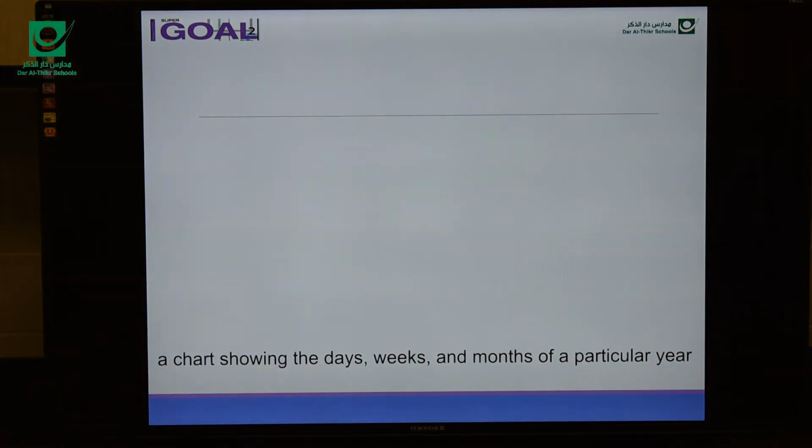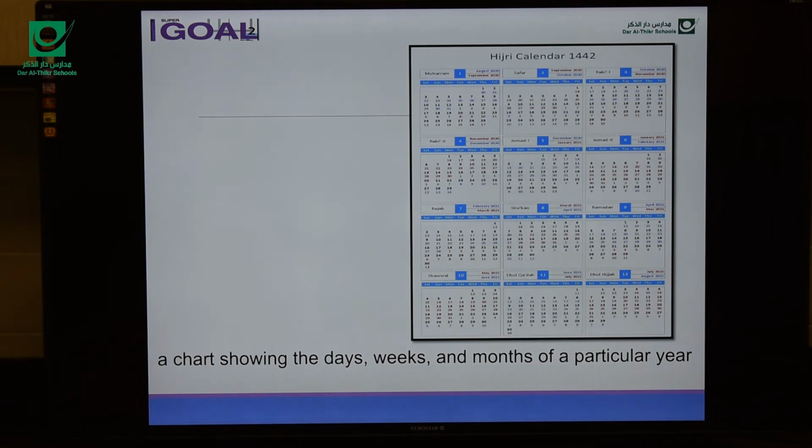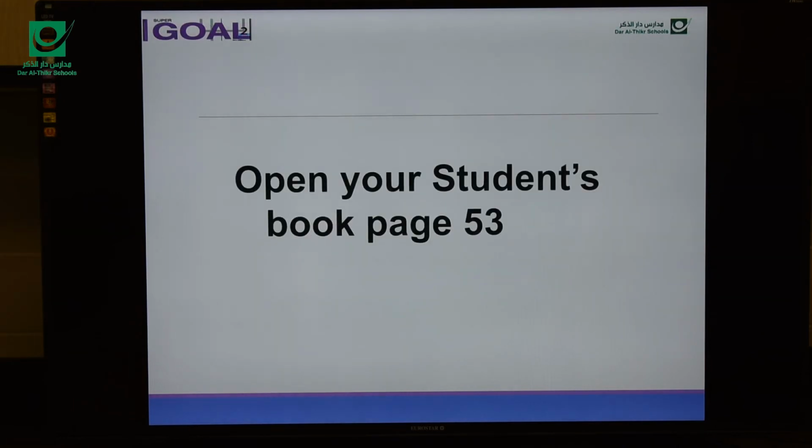Okay, here we have a chart showing the days, weeks, and months of a particular year. So this is what? Calendar. Repeat after me. Calendar. This is a calendar, Hijri calendar, 1442. Say it, calendar. A calendar is a chart showing the days, weeks, and months of a particular year. Now go to your book, page 53.